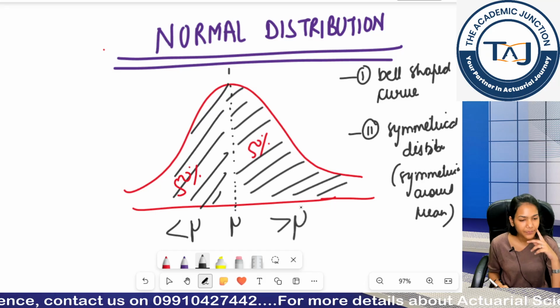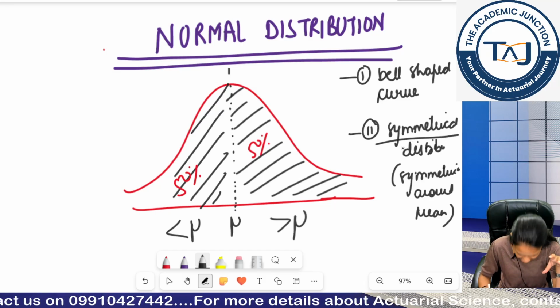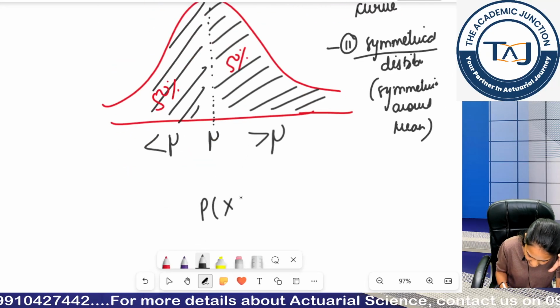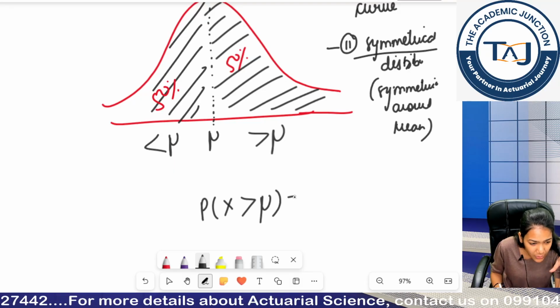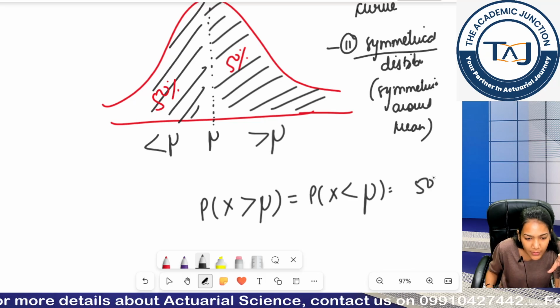Is this clear? What is the meaning of symmetrical distribution? Symmetrical basically means that if I am talking about mu, the probability that any value is greater than mu is equal to the probability of any value being less than mu, 50%.